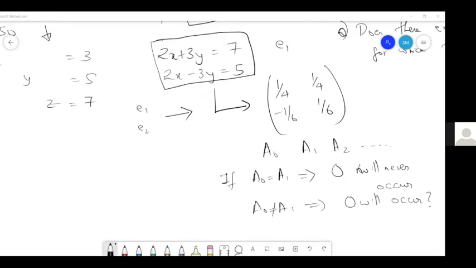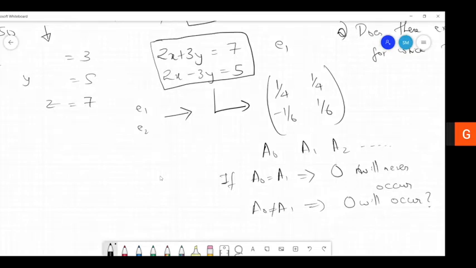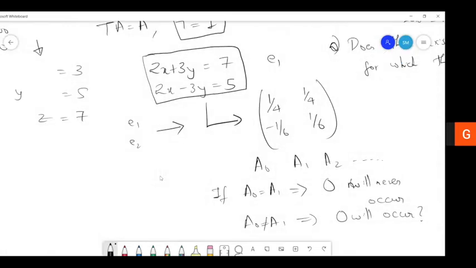So I'm getting the same in another way also. Nice, so you're getting the same transformation. It is 1 by 6, not minus 1 by 6. That made a sign error.